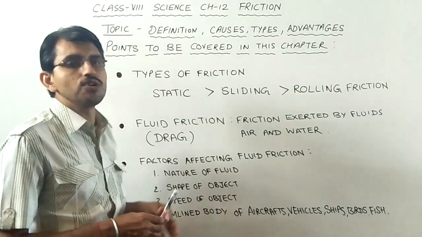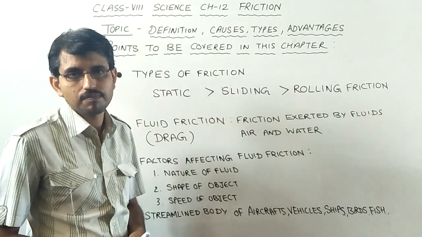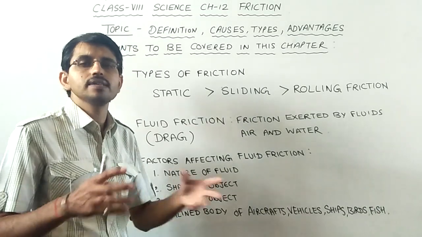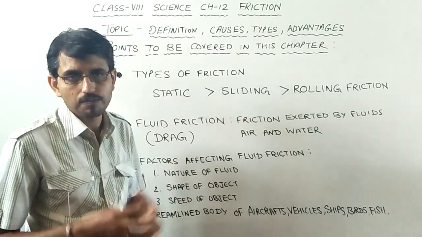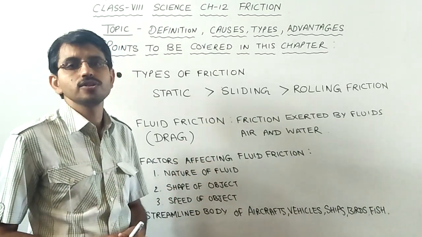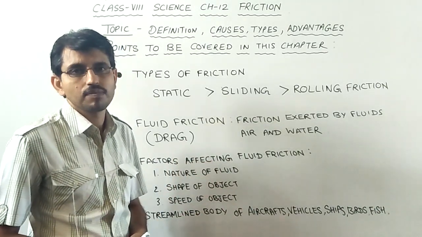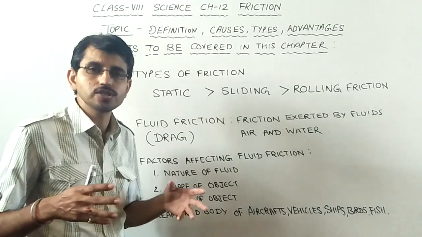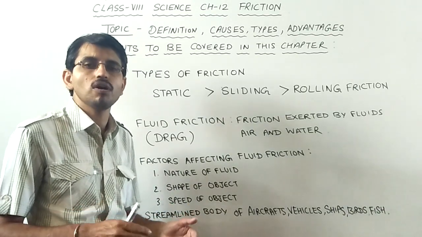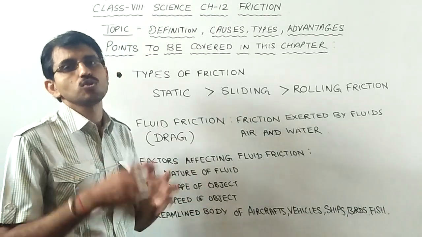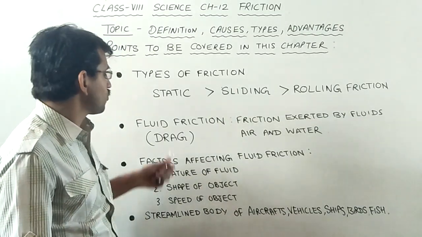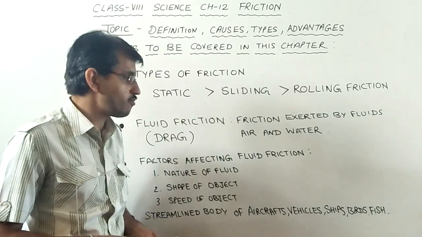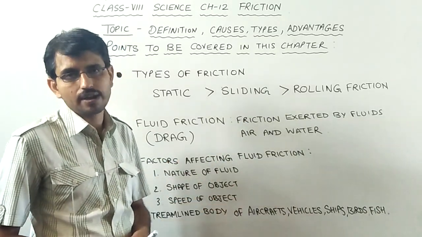Now we will talk about fluid friction. What are fluids? Gases, that is air, water and any other liquid that has a tendency to flow. The state of matter that has a tendency to flow is called a fluid. Fluids also exert friction on the object that passes through them. This fluid friction is called drag. So what is drag? The friction exerted by fluids, air and water, is called drag.